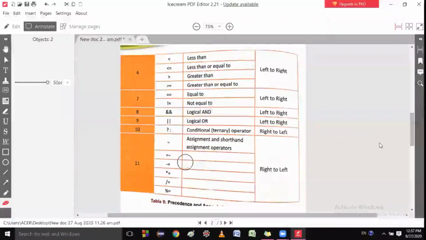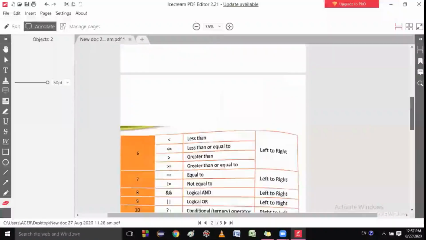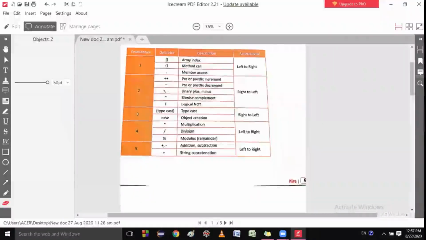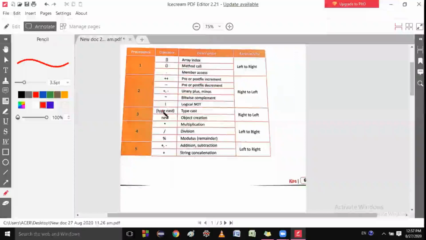You can see here, these have the highest precedence, and after that there are addition and subtraction. Before that there was this one, division. So who has the highest precedence?